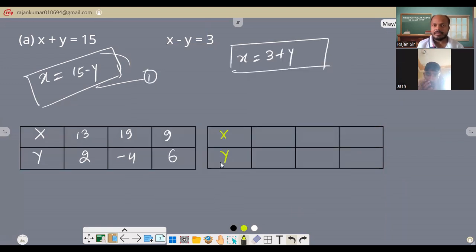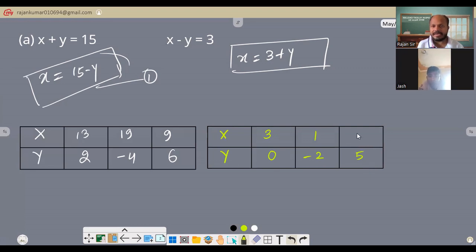So what we need to put: let's suppose if I put y equals 0, what could be the x? 3. Yeah, exactly. If I put y as negative 2, then 1. If I put y as, suppose, 5, then it will be 8.